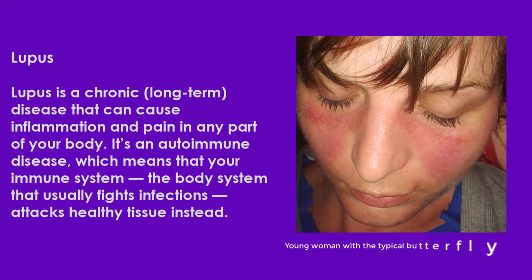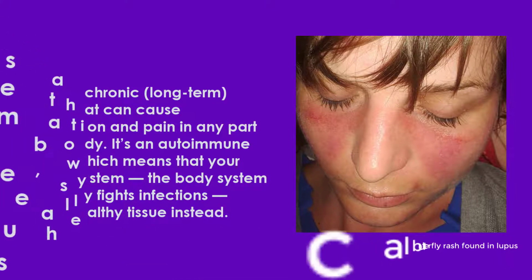What is lupus? Lupus is a chronic long-term disease that can cause inflammation and pain in any part of your body. It is an autoimmune disease, which means that your immune system, the body system that usually fights infection, attacks healthy tissues instead.